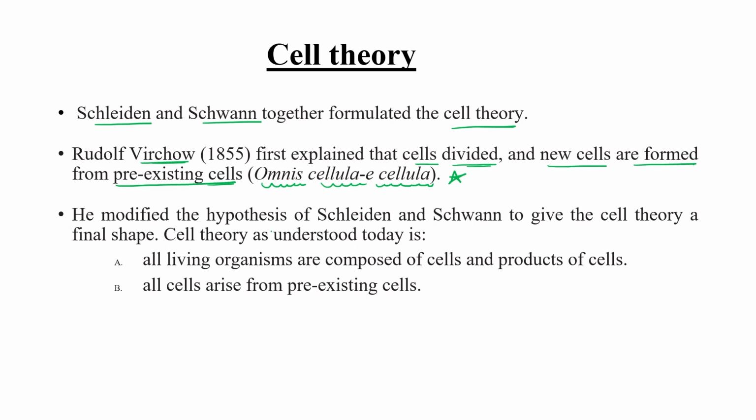He modified the hypothesis of Schleiden and Schwann and gave the final cell theory, which is popularly known as the cell theory.